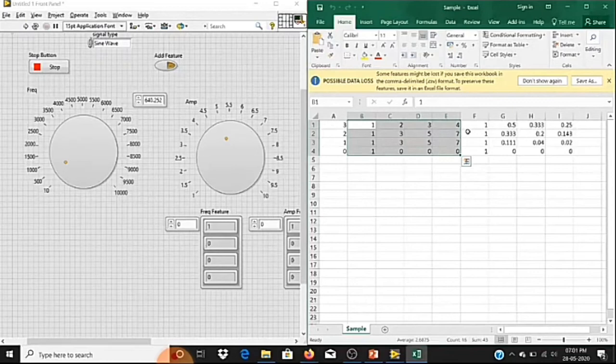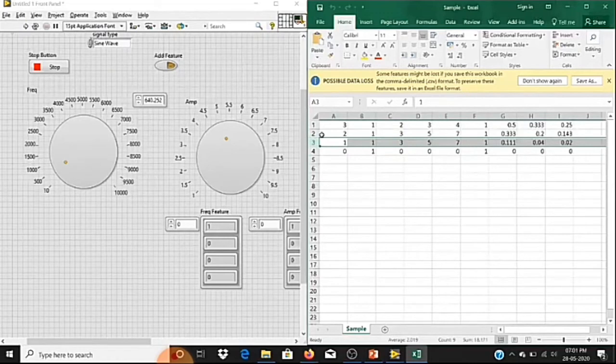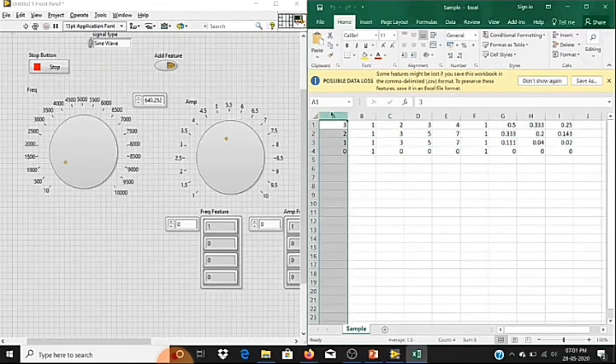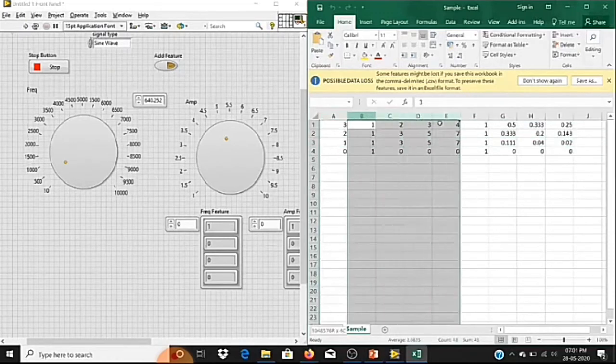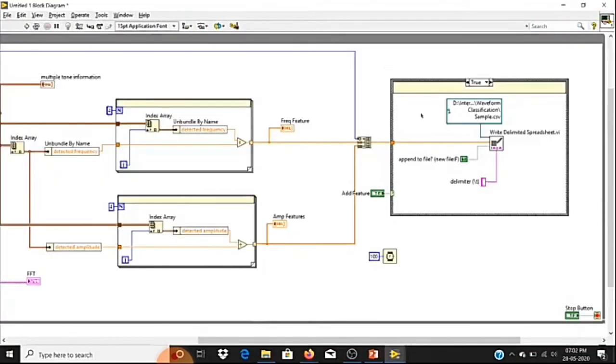So this is the signal and features of the sine waveform. In the same way, this row is the signal and features of another waveform. So the first column has the class, the next 4 columns have the frequency features, and the last 4 columns have the amplitude features of each signal. For your better understanding, I'll choose one more file. So now we'll get an idea.